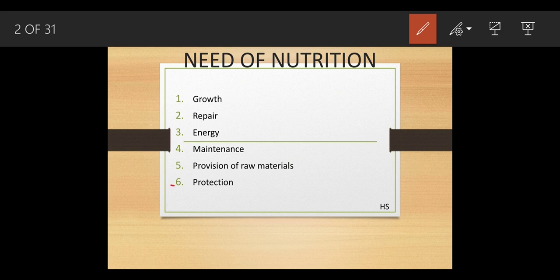Protection, what does that mean? A person with a healthy immunity does not get infected very fast, and a person who is deficient in nutrition suffers a lot. That's why, you have heard many times that athletes and sports players are so fit, they hardly get ill. Why?